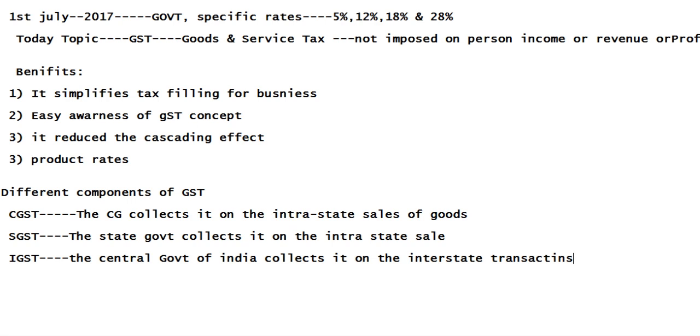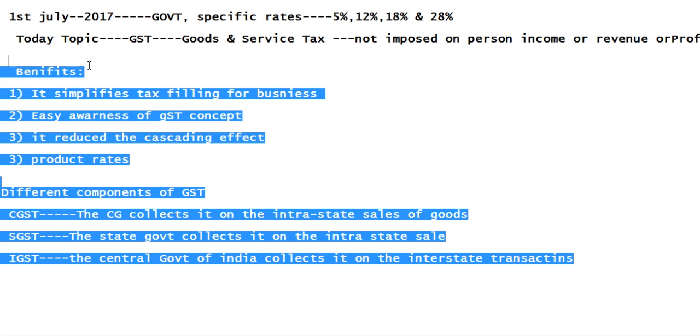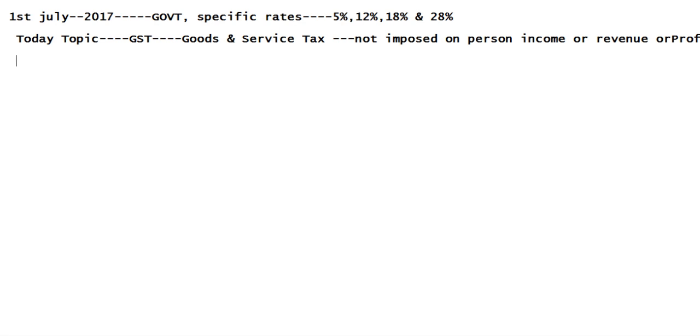Right? Now, what are the configuration steps required to fulfill the requirement in FICO as per the SAP point of view? Before explaining these configuration steps, let me give some examples.